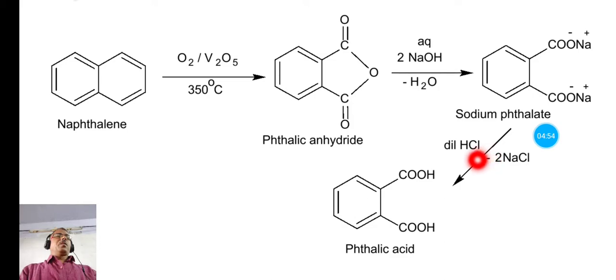In this reaction, chlorine from hydrochloric acid and the sodium form sodium chloride. Both sodiums and chlorines form these two molecules of sodium chloride, and the hydrogen from HCl gets attached to the carboxylate ions and forms the carboxyl groups. So we have the product phthalic acid. In this way we can prepare phthalic acid from naphthalene.